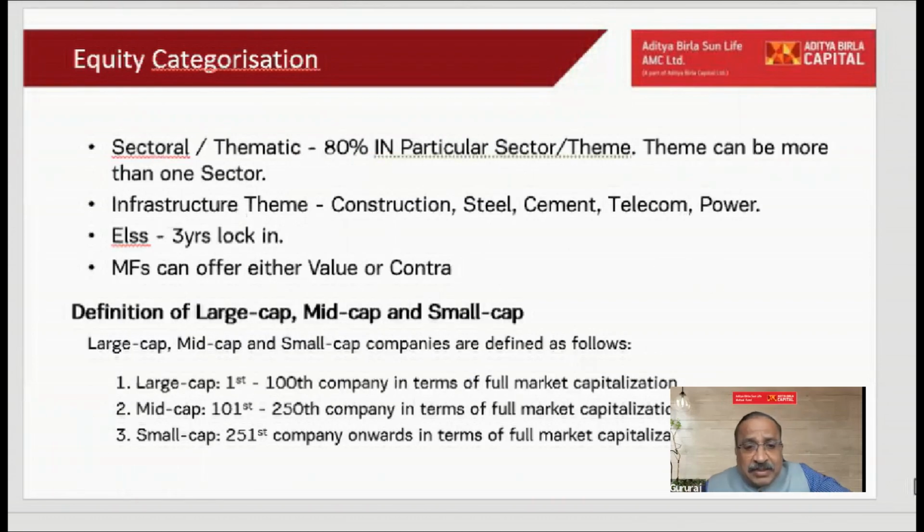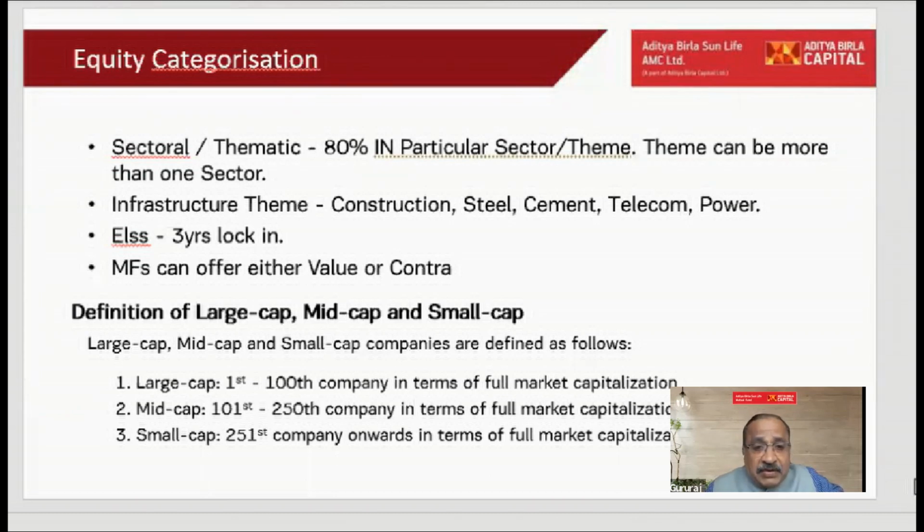So as I mentioned earlier, how do we decide whether it is a large cap or not? Based on the market capitalization, the top 100 companies are called large cap. This is defined by our regulator, and AMFI ensures that all the mutual funds follow this classification. So today, that's where there will be a lot of commonness. I have to look at only these 100 stocks when I'm building a large cap portfolio. I cannot get out of this 100.